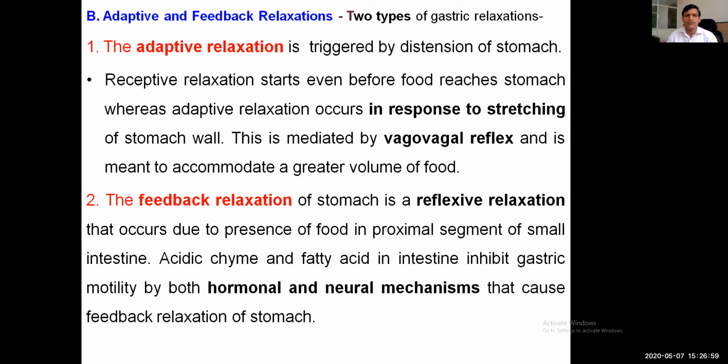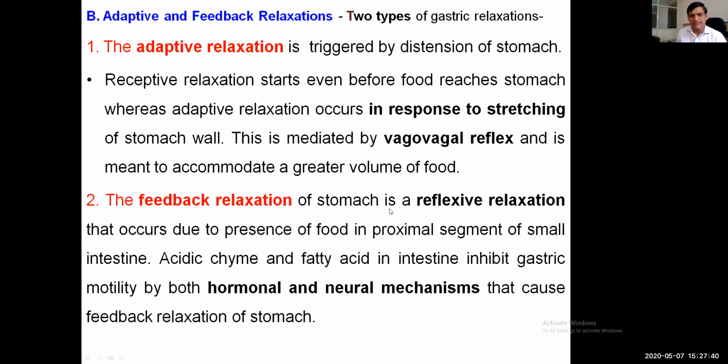The second type, adaptive and feedback relaxation. Adaptive relaxation में क्या होता है? It is triggered by the distension of the stomach. As soon as food reaches the stomach, the adaptive relaxation starts. Receptive relaxation starts even before food reaches the stomach, and adaptive is in response to stretching of the stomach wall. It is mediated by the vasovagal reflex and is meant to accommodate a greater volume of food. Adaptive relaxation is the relaxation when food reaches the stomach.